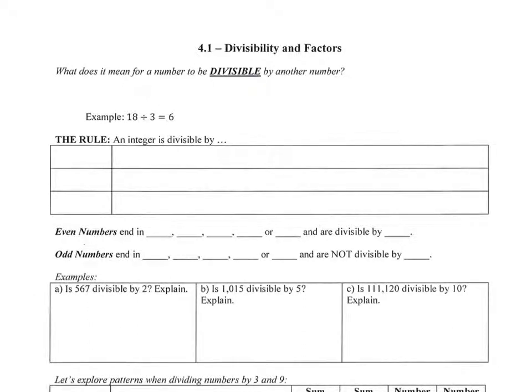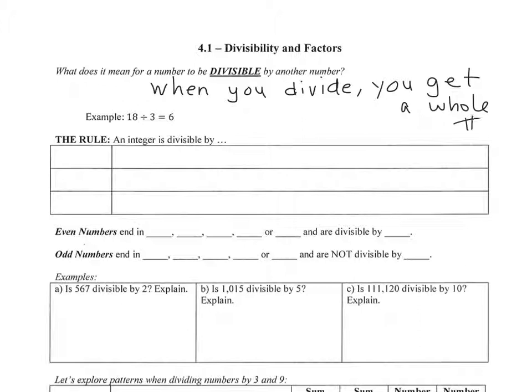What does it mean for a number to be divisible by another number? It means that when you divide it, you get a whole number, or no fractions or decimals. So for example, 18 divided by 3 is 6. So we write that 18 is divisible by 3, because when we divide 18 by 3 we get a whole number.